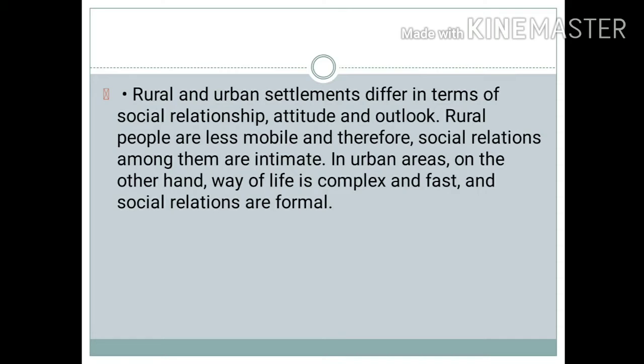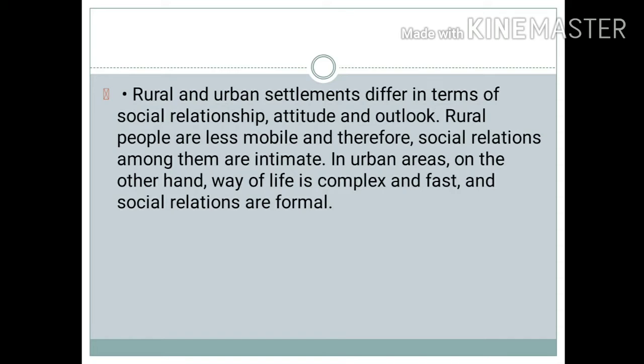So rural people's relationships are informal and intimate, but in urban areas, life is complex and the relationships between people are formal. These are the basic differences between rural and urban settlement.